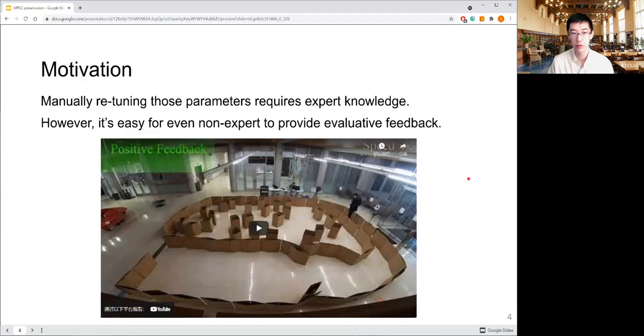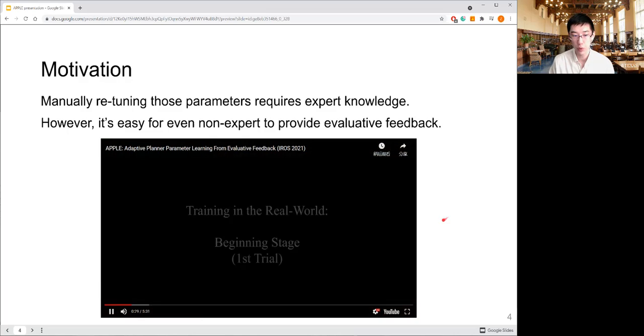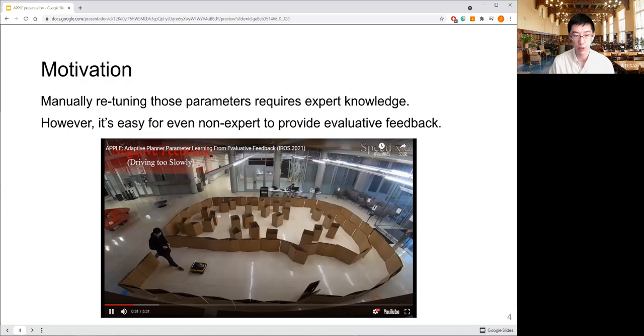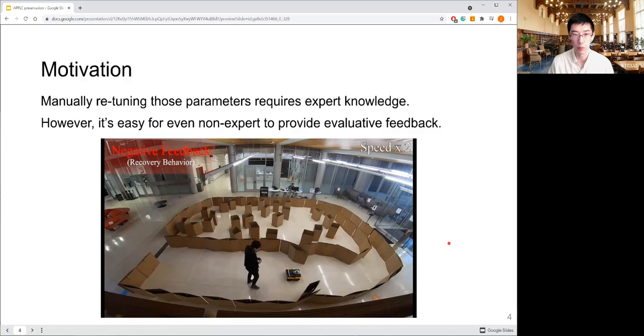However, tuning those planners requires expert knowledge. But even for non-experts, it's pretty trivial to tell whether the robot is doing well or not, and they can provide corresponding feedback easily. For example, here, when the robot is driving too slowly, or it cannot find a feasible solution and starts recovery behavior, people can just provide some feedback to help correct the robot.